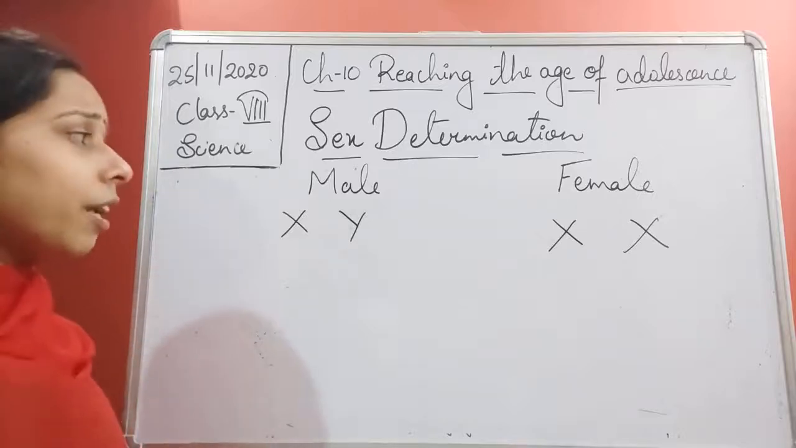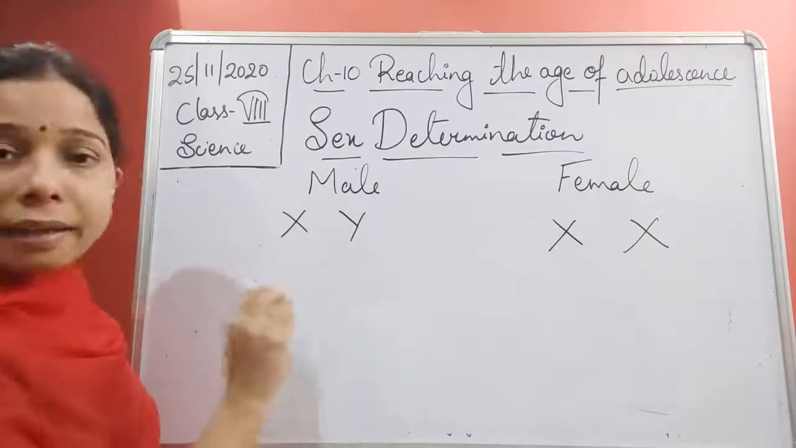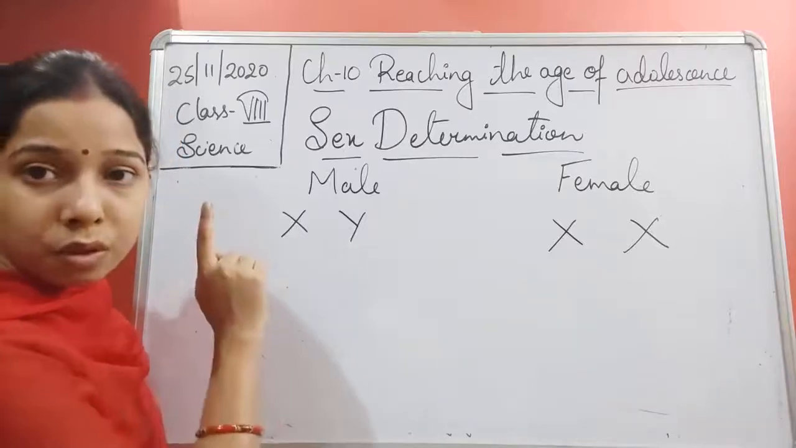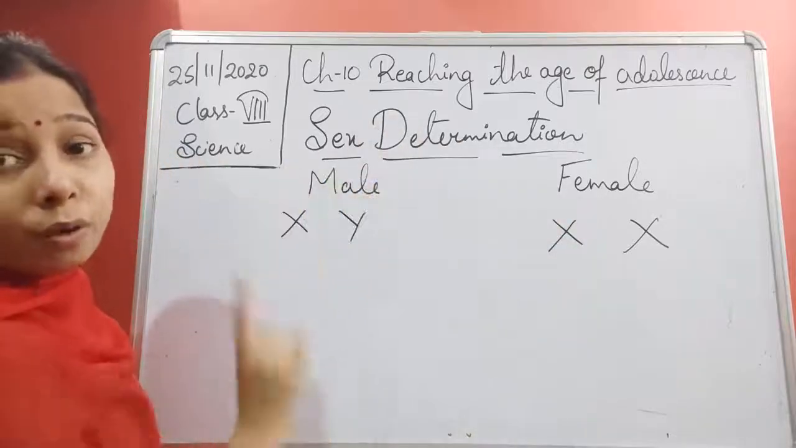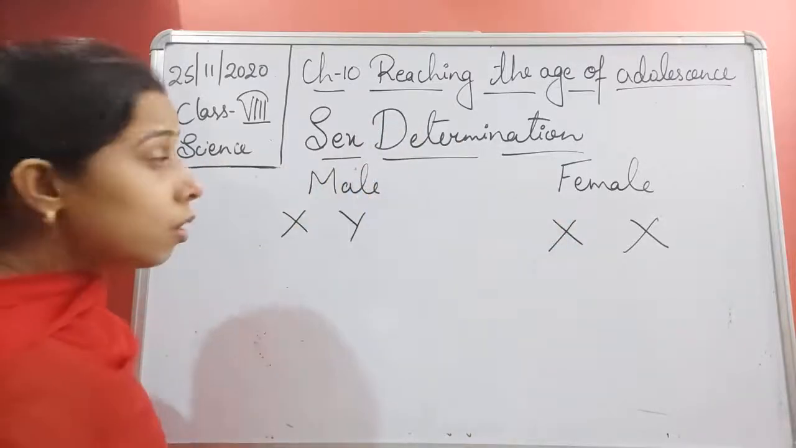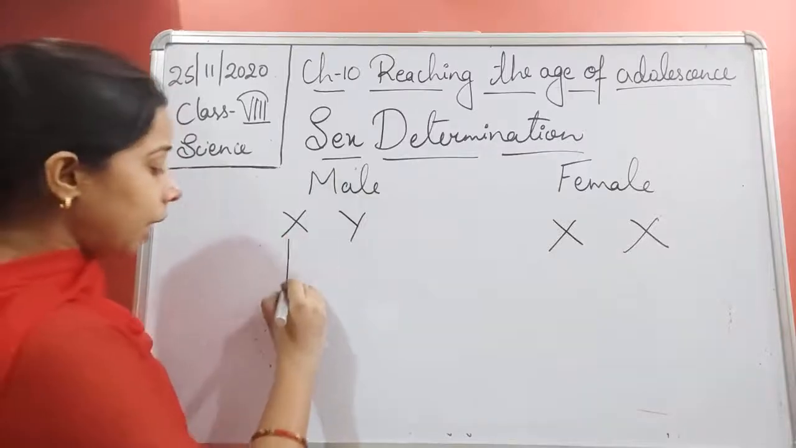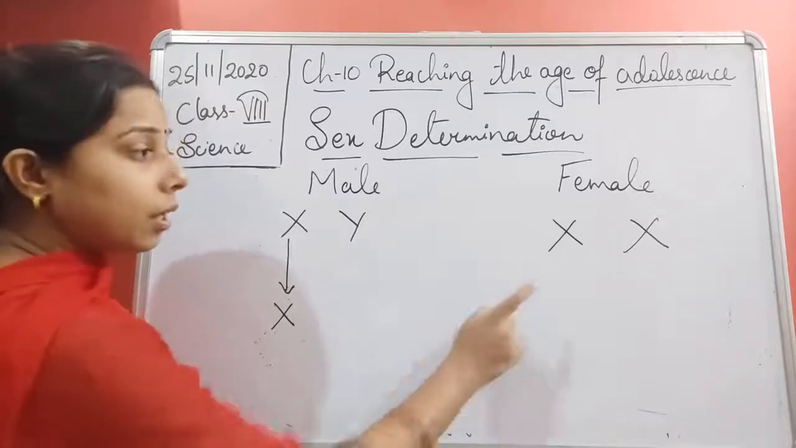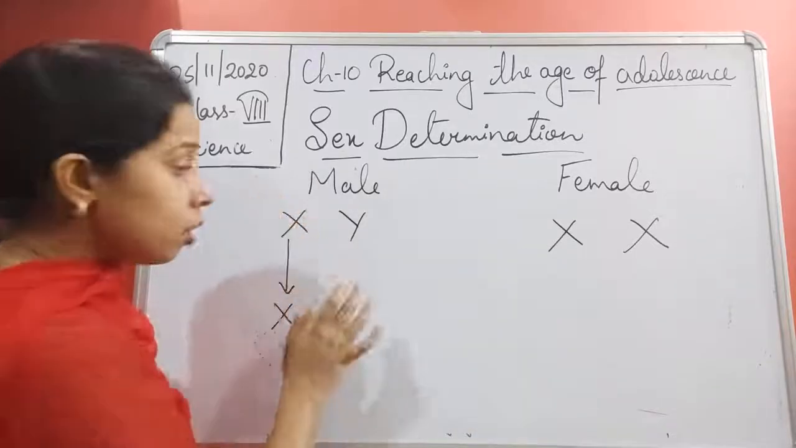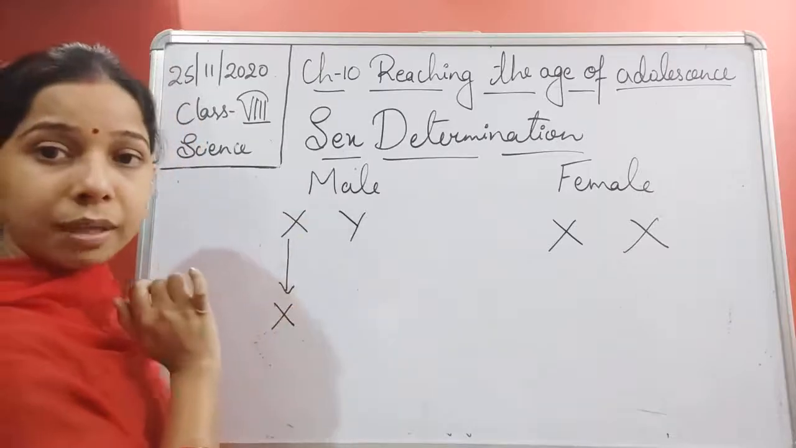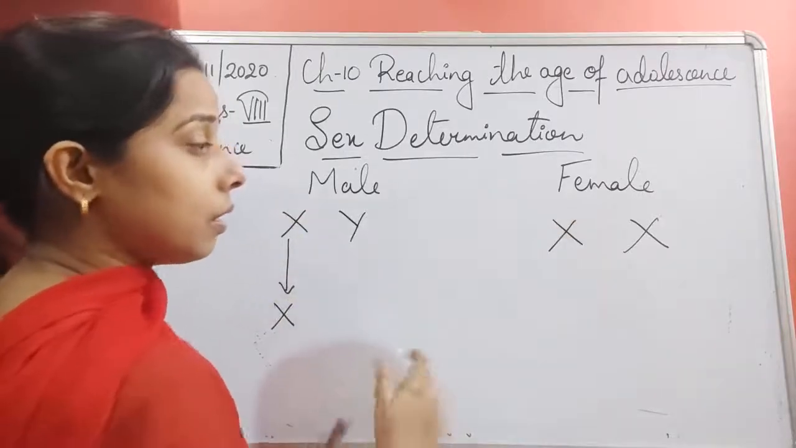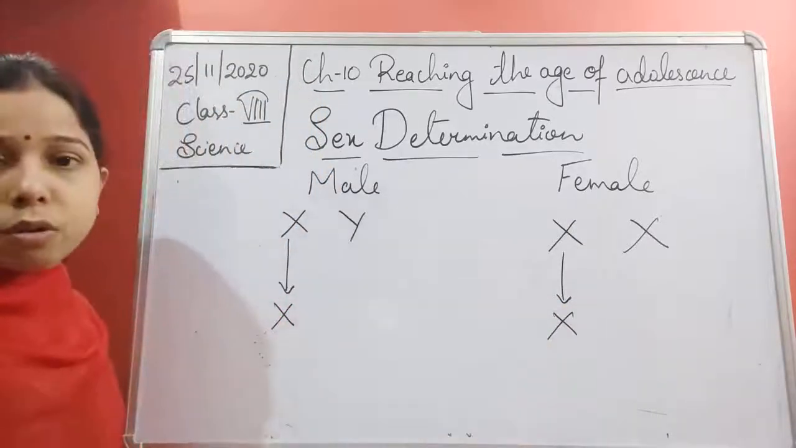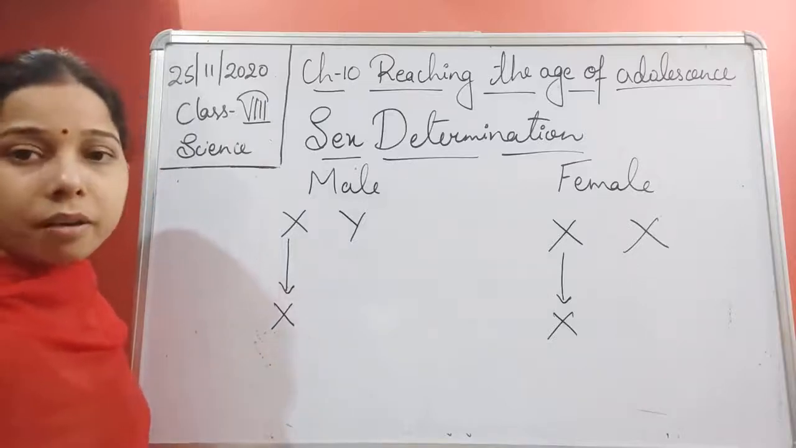Now, sperm carries only one chromosome out of these two, and the ovum carries one chromosome out of these two. So if the sperm carries the X chromosome, it will carry only one, students. Here also the same thing, it will carry any one. So it carries the X chromosome from the male, and the ovum carries the X chromosome. There is no other option in the case of the female, both of them are X chromosomes.